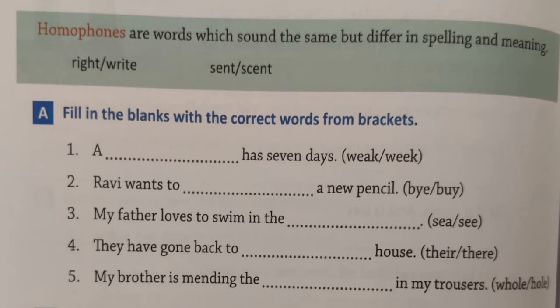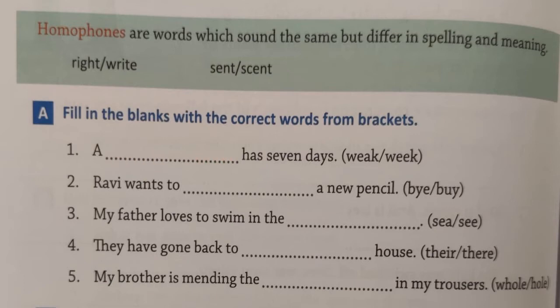Let's read together. Fill in the blanks with the correct words from the bracket. Now here, children, at the end of the sentences, 2 homophones are given. You have to read the sentence and choose the correct one and write it in the blank.